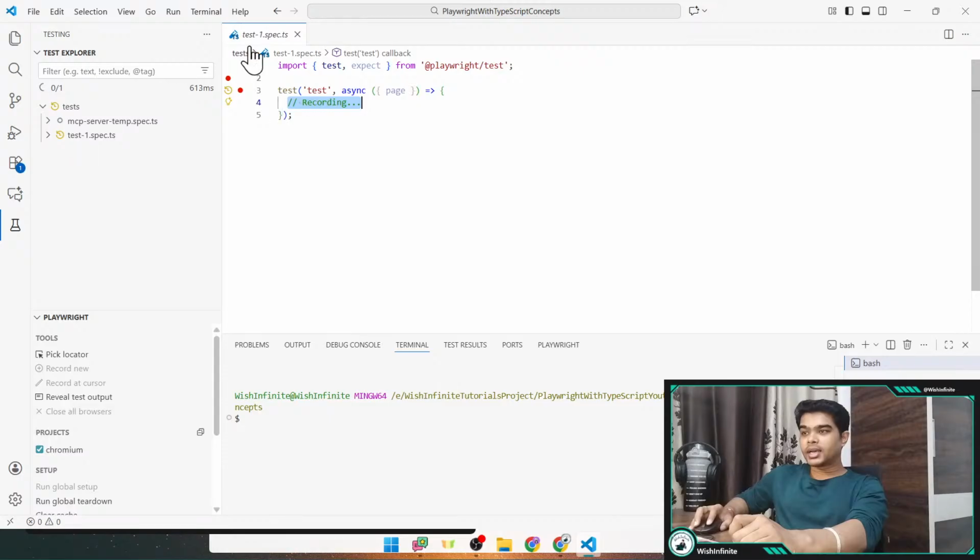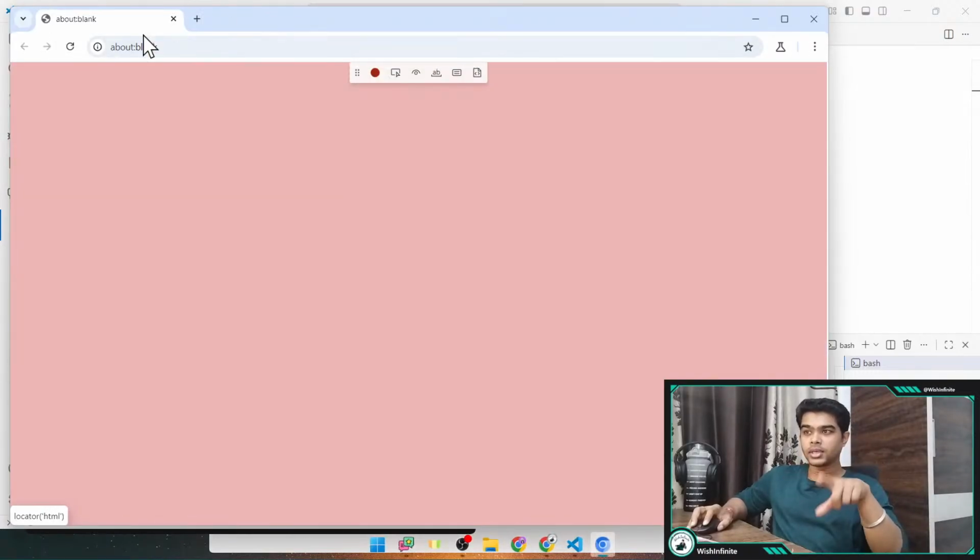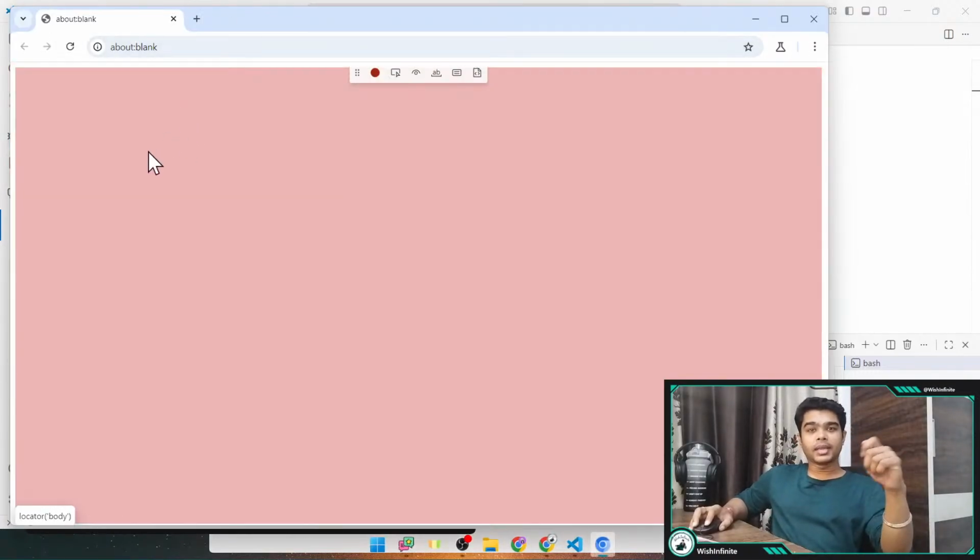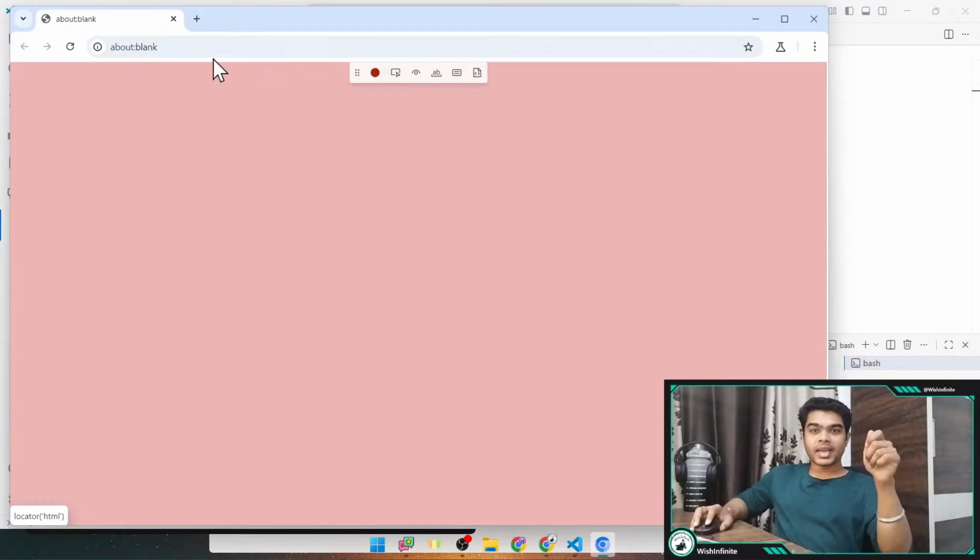Once you click on this record new, it will open a browser, and it will also create one blank test script, and if you perform any user interaction, it will capture it. See, it opens a browser. And here you can provide the URL, you can click somewhere. Let's say you are on the login page, you can provide username, password, click on the login button. So all those interactions will get captured.